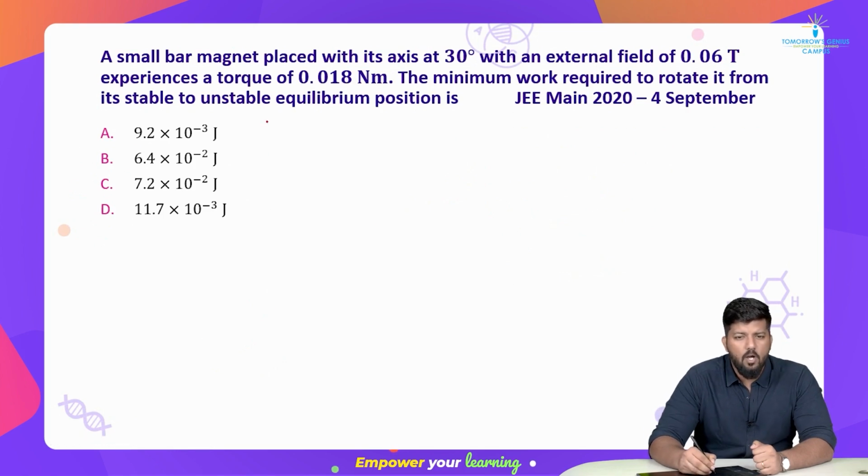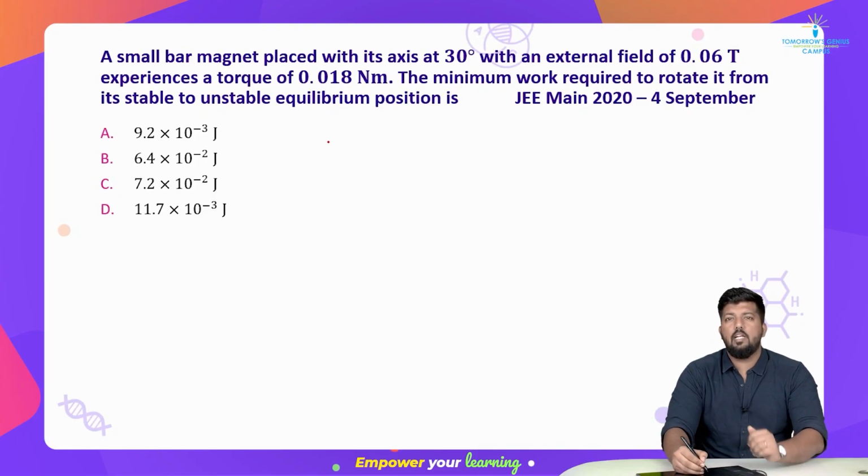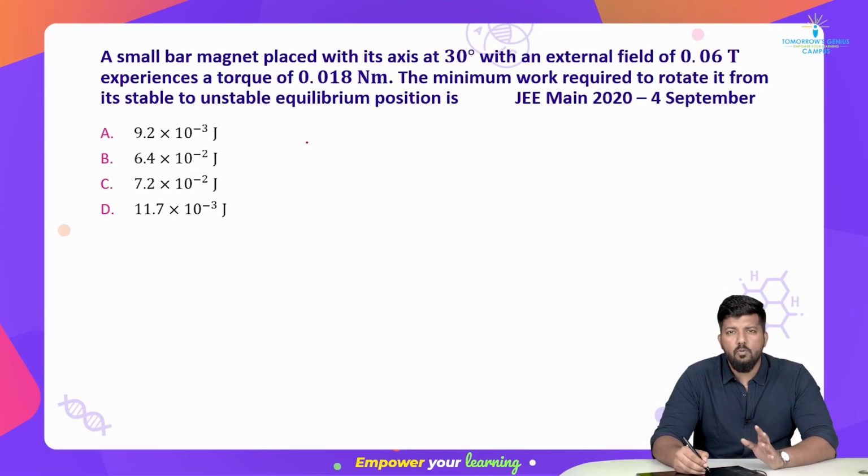Here is the question. A small bar magnet placed with its axis at 30 degrees with an external field of 0.06 Tesla experiences a torque of 0.018 Newton meter. What is the minimum work required to rotate it from its stable to unstable equilibrium position? This question was asked in JEE Mains 2020, 4th of September. Remember, an angle of 30 is given to you and an external magnetic field B of 0.06 Tesla.